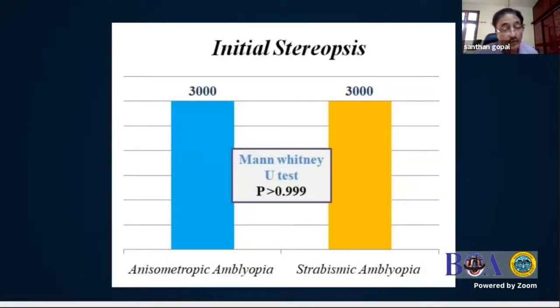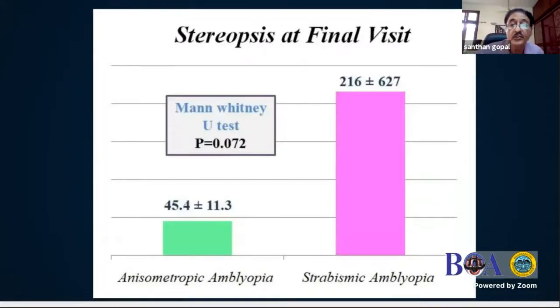The initial stereopsis was not present at all in these patients. To give a number for the statistical analysis, we gave the number 3000 seconds of arc, which is the lowest possible stereopsis. And this is after treatment: you can see after about 10 days of treatment, 45.4 in the anisometropic amblyopia, and 216 in strabismus. Some of them need some surgery.